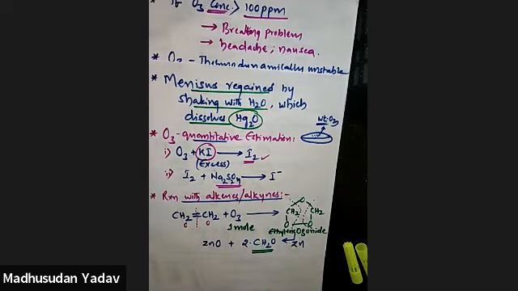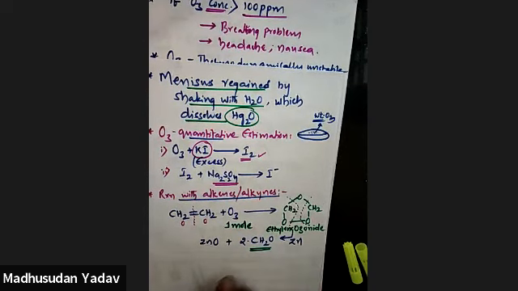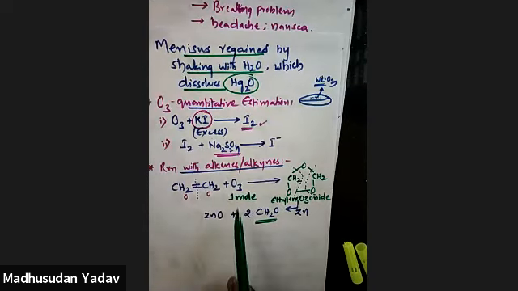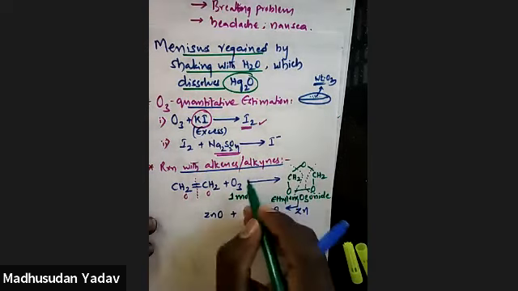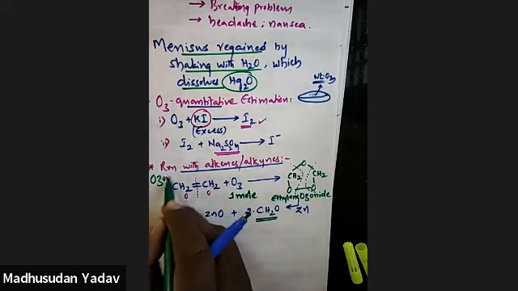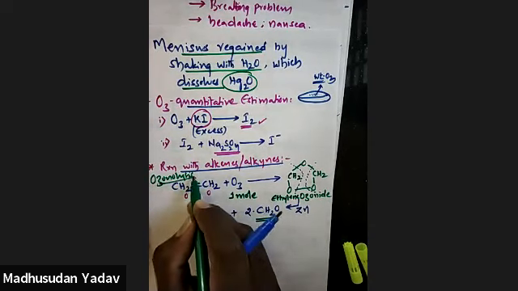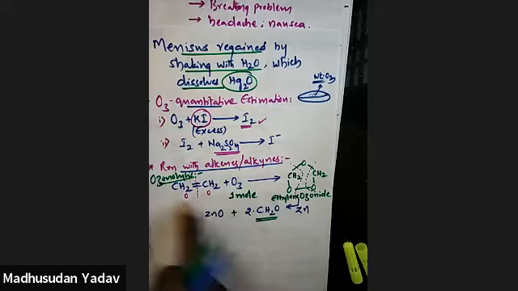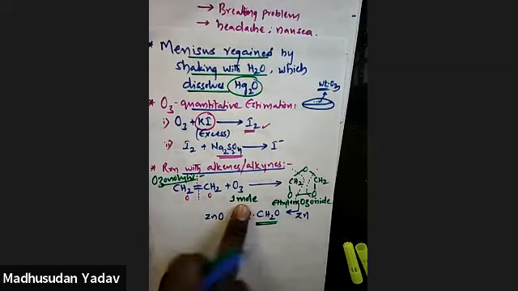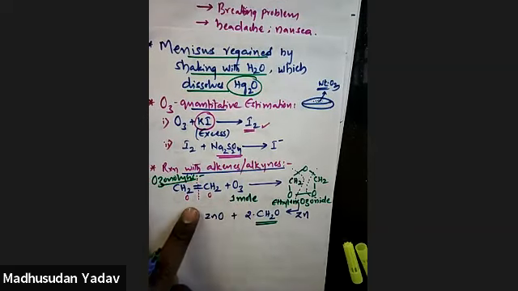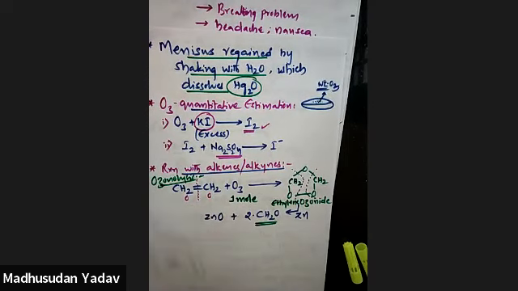If 2 moles of ozone are utilized, then 2 double bonds. So in an unknown compound, whether double bonds are present or not can be identified by ozonolysis. What is the name of this reaction? Ozonolysis. Lysis means what? Breaking of the double bond. If 1 mole is utilized, 1 double bond. 2 moles utilized, 2. So in an unknown compound, the number of double bonds is identified by using the ozonolysis method. Okay. Next.